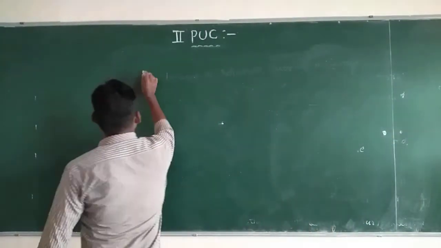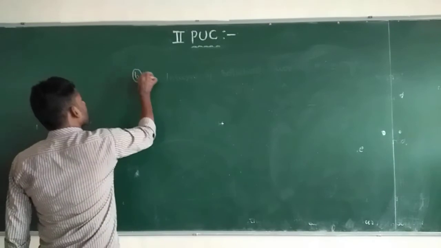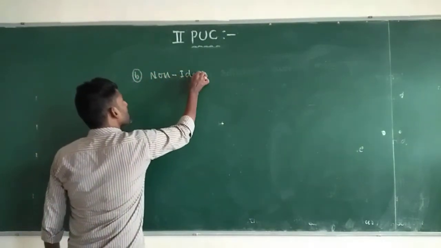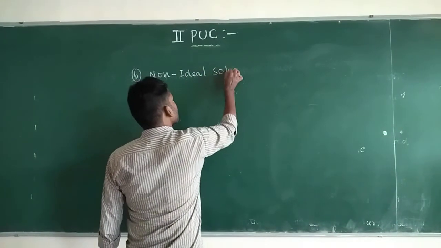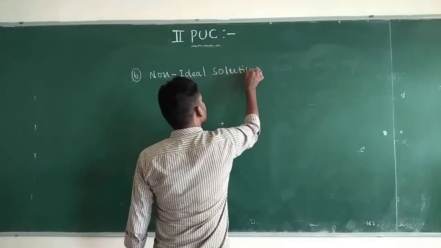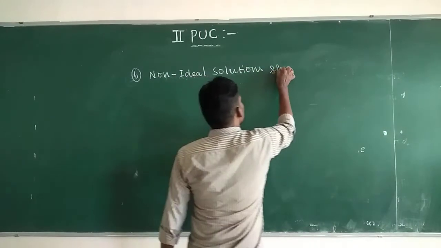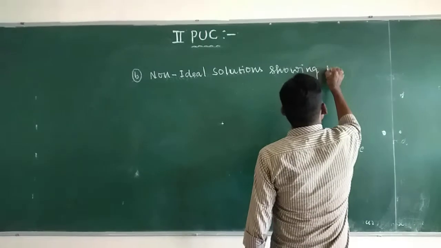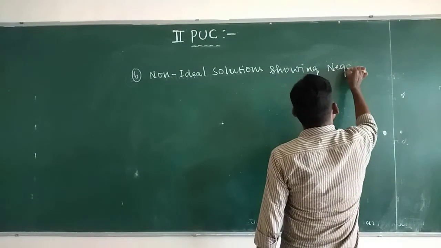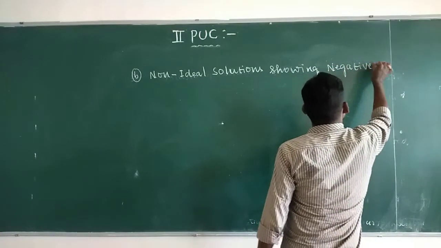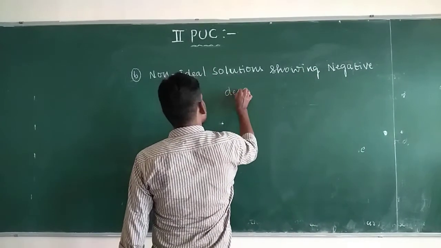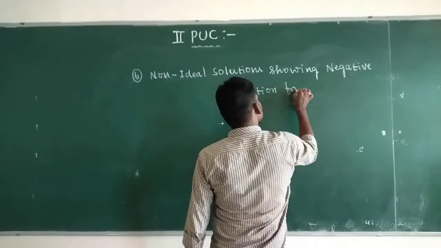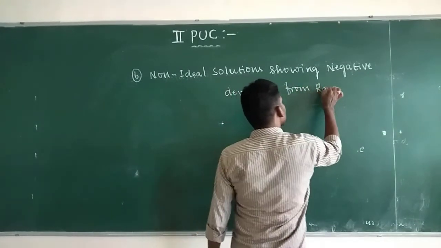Okay, next. B, non-ideal solutions showing negative deviation from Raoult's law.